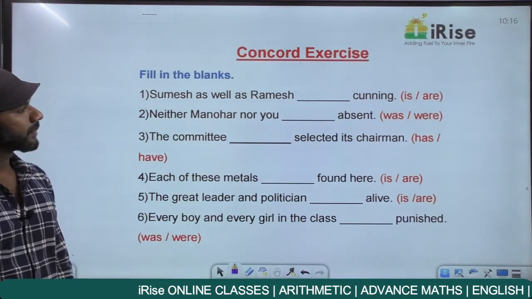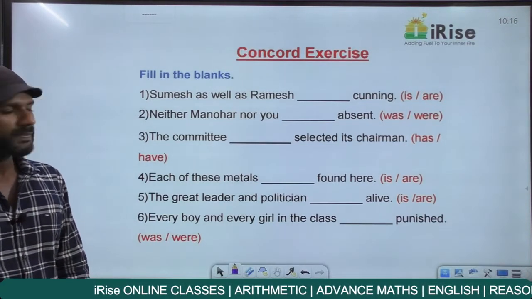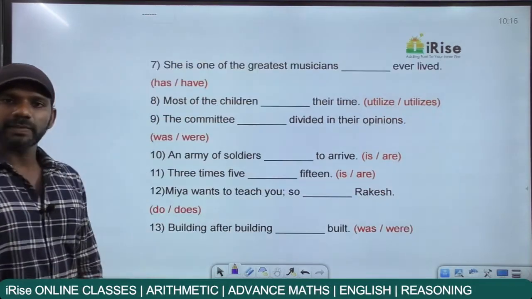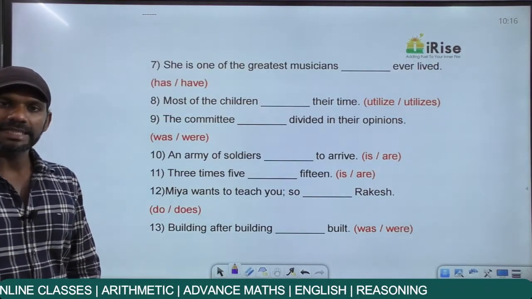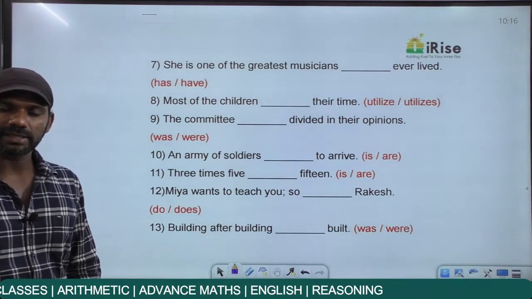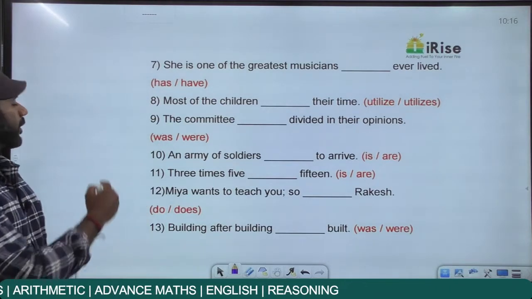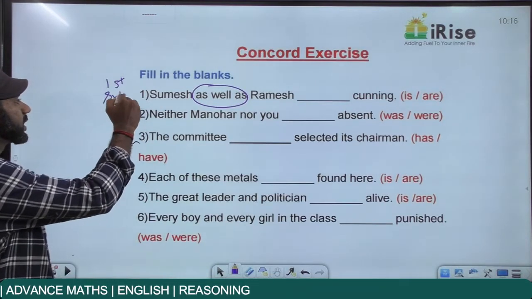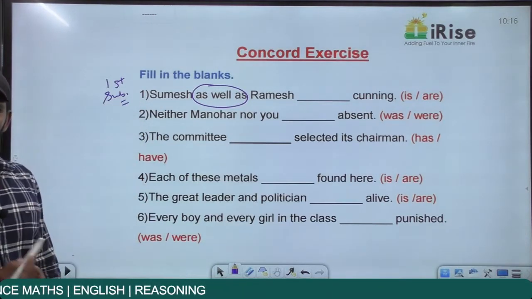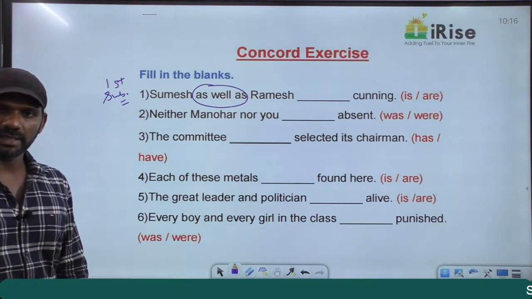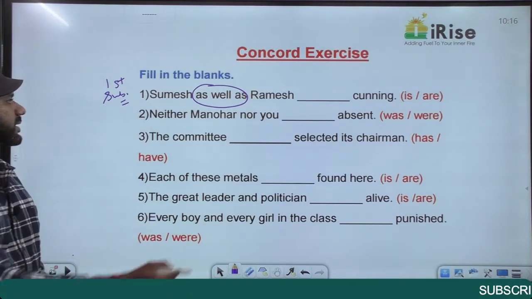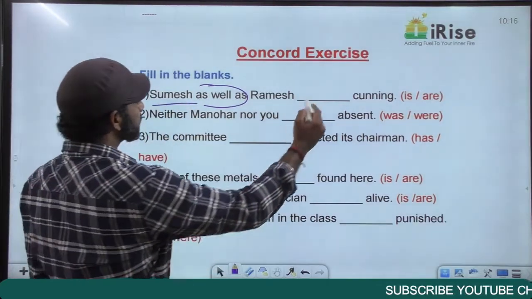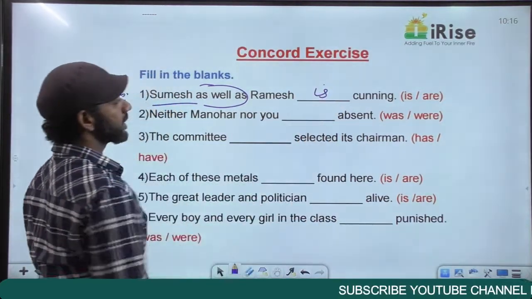Sumesh as well as Ramesh dash cunning. We have discussed the rule regarding as well as, along with, together with, in addition to, accompanied by, besides. The rule says give importance only to the first subject. So our focus must be only on the first subject. And the first subject here is Sumesh, singular. The verb must also be singular. Sumesh as well as Ramesh is cunning.